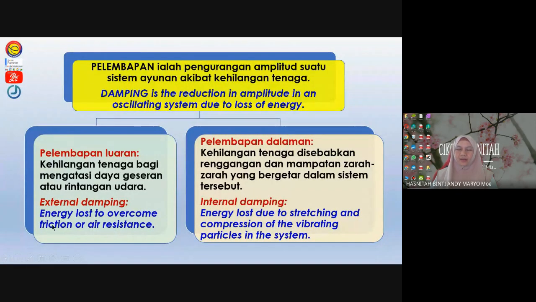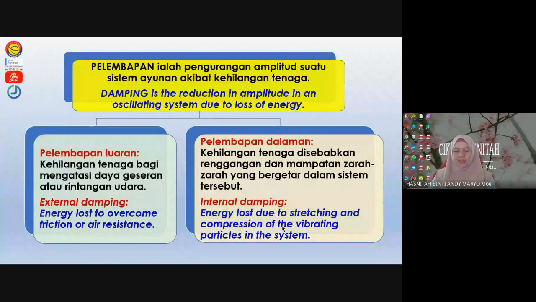Or you can write exactly like this: energy loss to overcome friction or air resistance. While for internal damping, energy loss due to stretching and compression of the vibrating particles in the system.